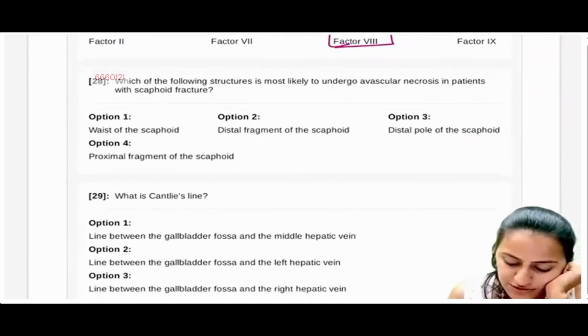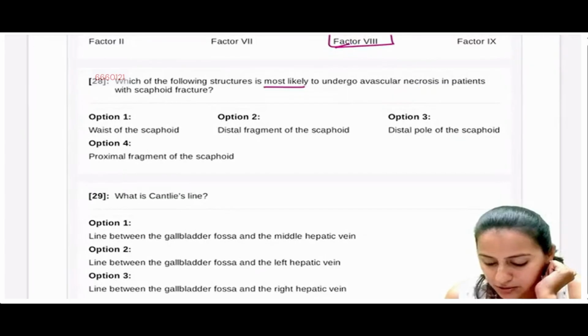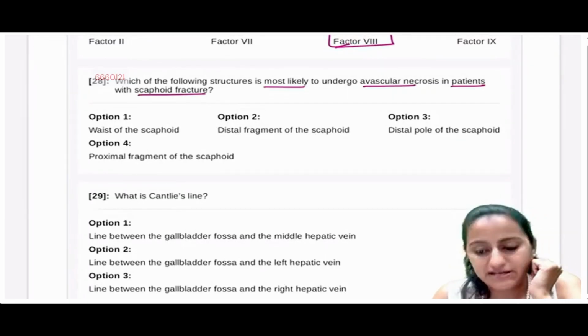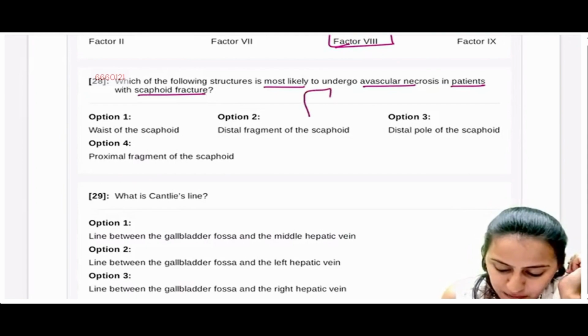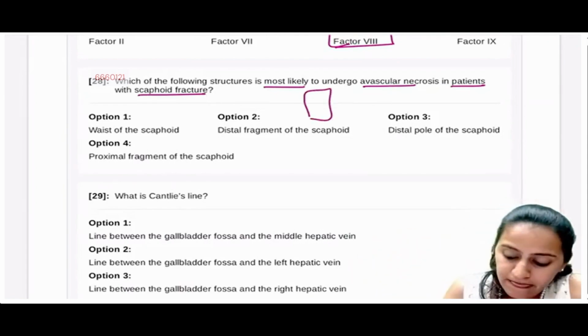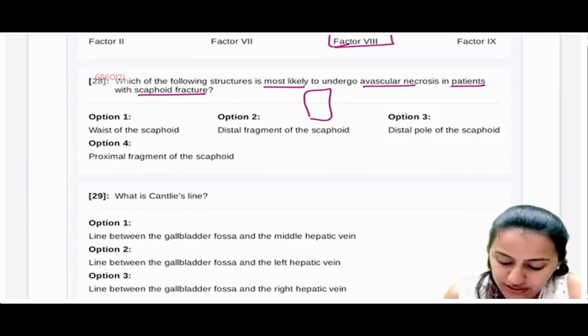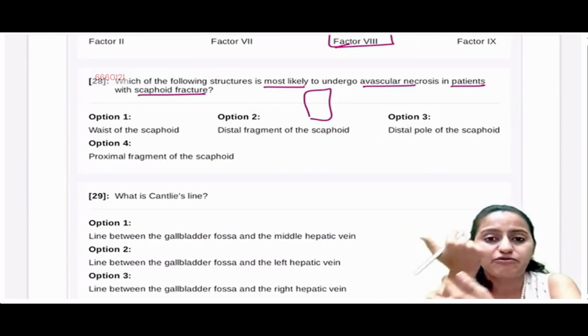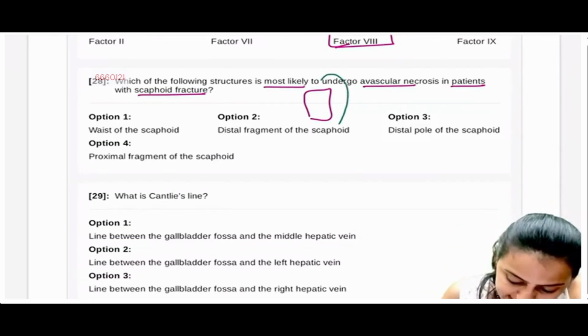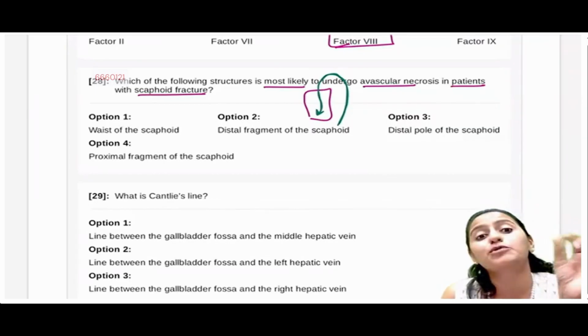Which of the following structures is most likely to undergo avascular necrosis in patients with scaphoid fracture? So remember, in the carpal bones, the scaphoid fracture can undergo avascular necrosis. What happens in the scaphoid bone is, if you are looking at the scaphoid here, तो उसका जो blood supply आता है scaphoid को, ये ऐसे आता है, ठीक है? The blood supply is actually coming from the distal to the proximal.